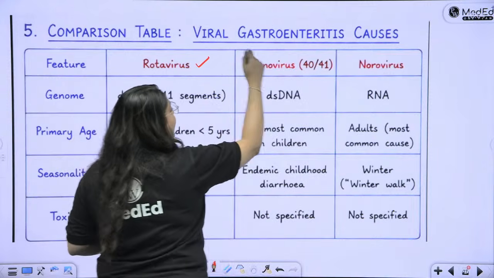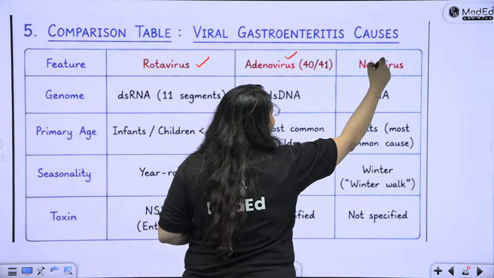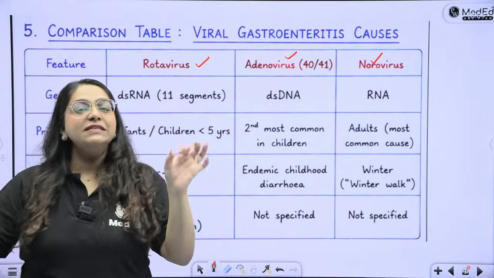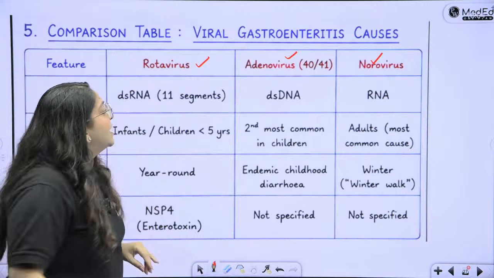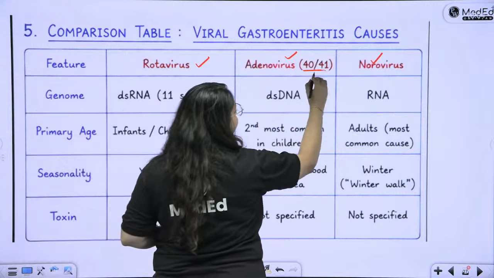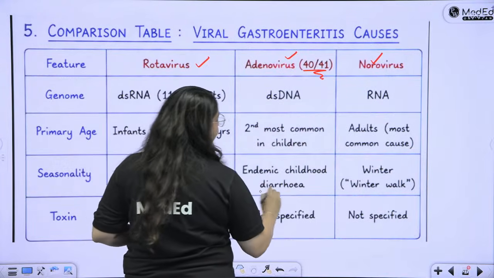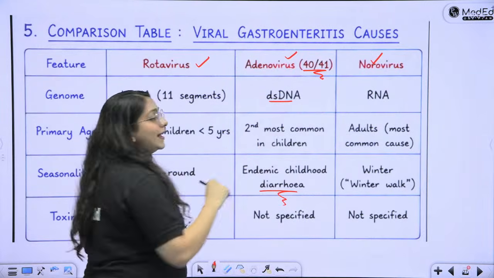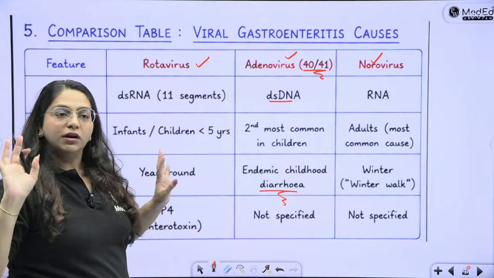So there are some other important viral causes of gastroenteritis. You have rotavirus, adenovirus and norovirus. We always say 40-41 is 40-41, so adenovirus 40-41 leads to diarrheas. This has double-stranded DNA, like a normal DNA virus.